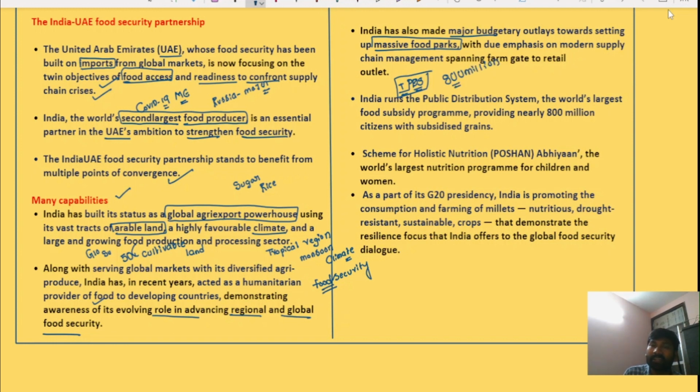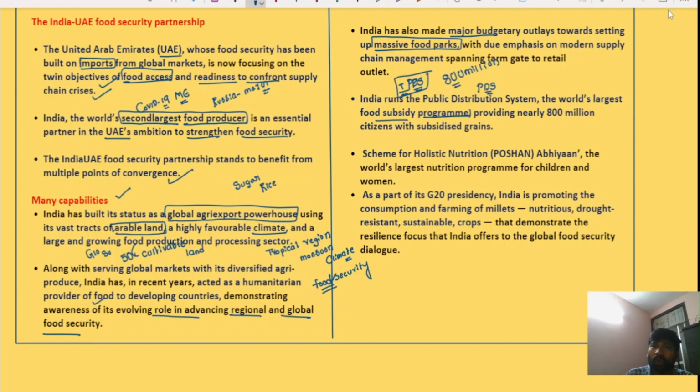Through the targeted public distribution system, India provides nearly 800 million citizens with subsidized food grains, and it is the world's largest food subsidy program. So the PDS program is the world's largest public distribution system program.